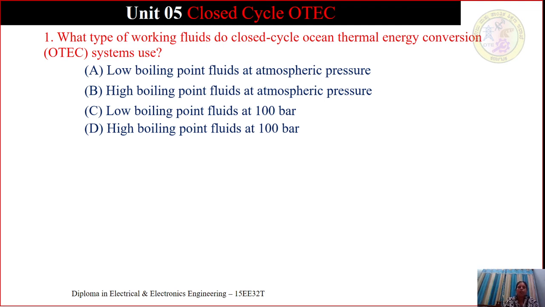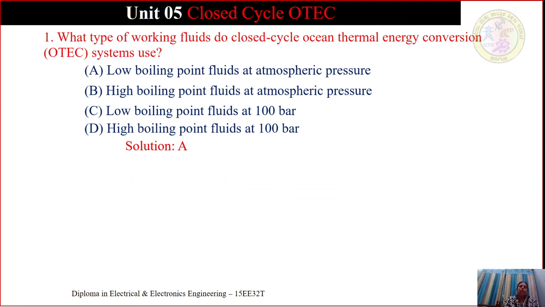The first point we need is low boiling point fluids at atmospheric pressure. The solution is A. The type of working fluid used in closed cycle ocean thermal energy conversion will be low boiling point fluid at atmospheric pressure. The option is A.